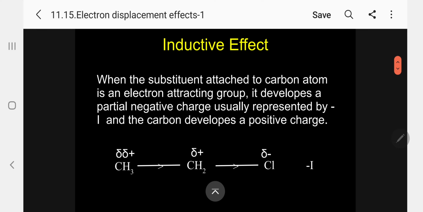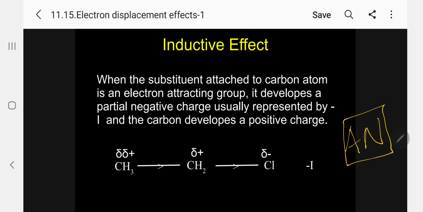So for that, I will give one important piece of information. Kindly follow: attraction is negative. Please remember this word, AN, afternoon. You remember, my dear students, attracting groups carry negative charge, that is, minus I. Please remember. If you remember this, then releasing will automatically be positive. You can easily remember.